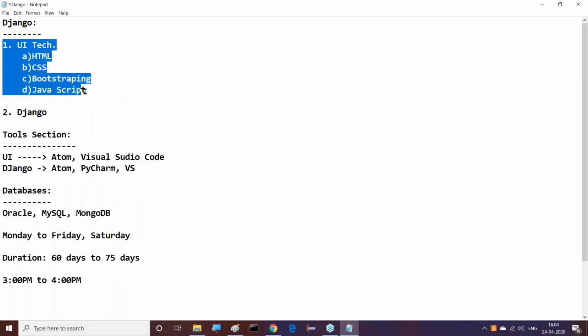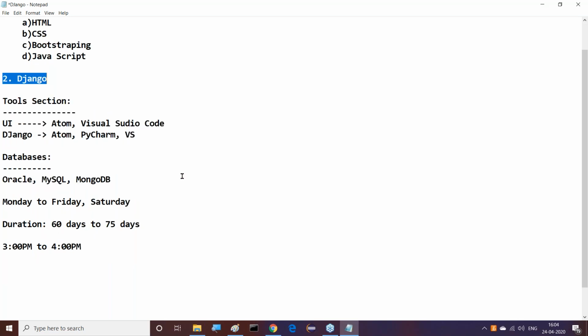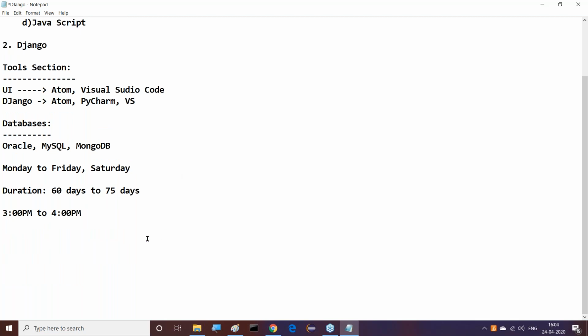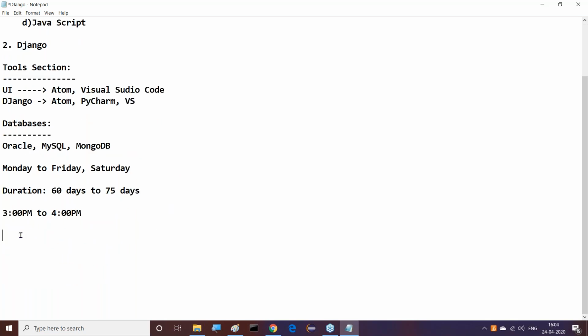Monday onwards, directly I'm going to start UI technologies. Observe this clearly. UI technologies I need to take nearly 20 to 25 days of time. The remaining time I want to put into Django. Right, sir. This is what I'm telling all of you. Finally, today is one demo class, and Monday is the next demo class. Actually, it's not a demo class; Monday directly I'm going to start classes. These are the things we are able to understand, guys.